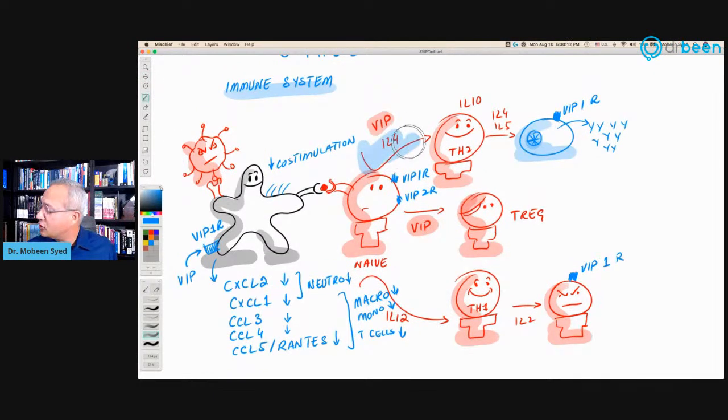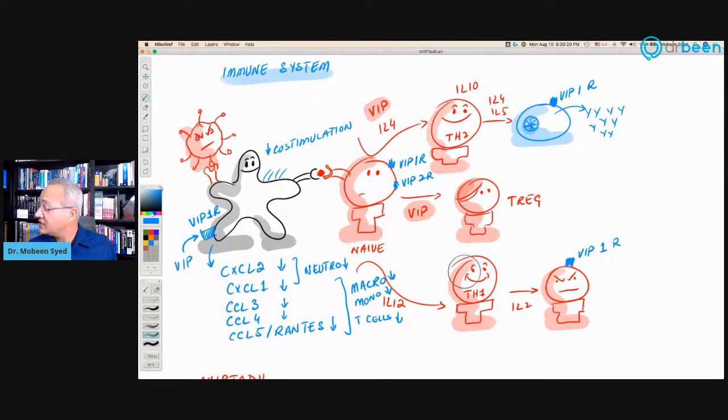Then in the presence of interleukin-4, there will be T helper 2 pathway taken, which would then cause antibody production, and this is called humoral pathway. Or in some cases, T helper 1 pathway can be taken, and that happens in the presence of interleukin-12, which would then cause cytotoxic T cell production to occur, which would cause cell death. And we prefer T helper 2 pathway over T helper 1 pathway in case of coronavirus, because T helper 2 pathway is anti-inflammatory and T helper 1 pathway is pro-inflammatory. We also like to have T regulatory cells because they balance the immune system, they reduce the immune system's reaction.